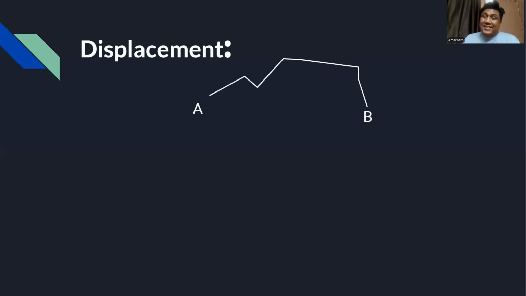called the displacement. Say this is the same path I am taking, A to B only, a zigzag path. Distance we have already discussed, but what will be the displacement? Only the shortest path length. Directly join the starting point and the final point. Say if the particle becomes stationary at this point, the displacement will be this much only. If the particle rests at this point, if the final position is this, then the displacement will be this. If the final position is B, then the displacement will be this.